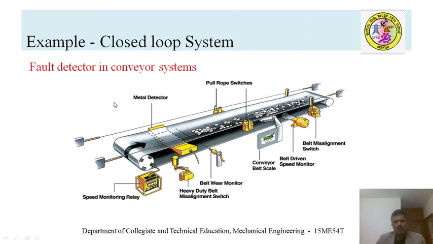So look at this closed loop conveyor system, where the components are being moved on the conveyor. If any faulty components are flowing on this conveyor, they are going to be detected with the help of different sensory devices.